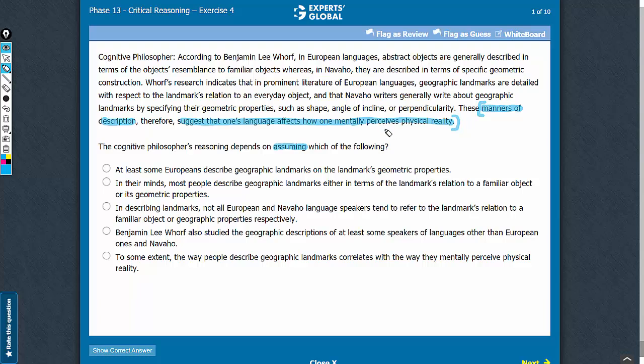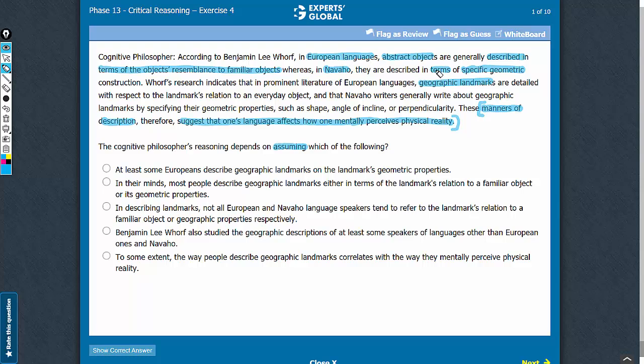This is a bit of an abstract argument, but basically it talks about European languages and Navajo language and says that in European languages, abstract objects as well as geographic landmarks are described in terms of the object's resemblance to familiar objects, whereas in Navajo, abstract objects and geographic landmarks are described in specific geographic terms.